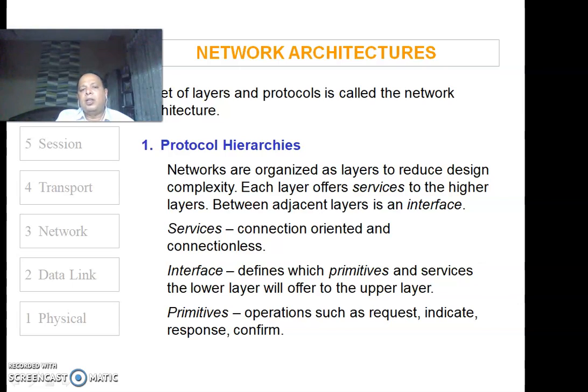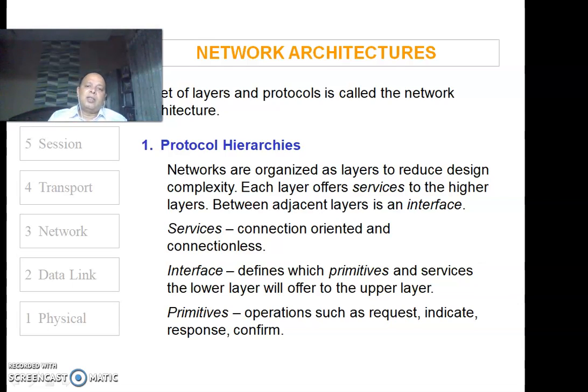And therefore, in the networking arena, you will find that layers are used for reducing the design complexity, so that one can conceptualize what part of hardware will take care of what kind of functionality, or which software part is going to take what kind of functionality.